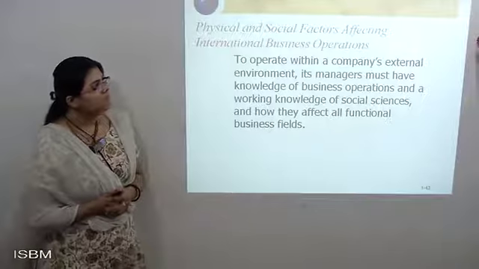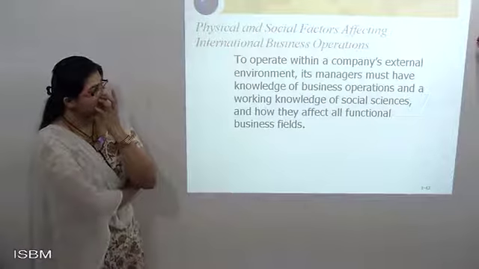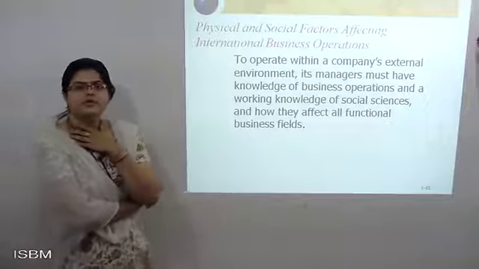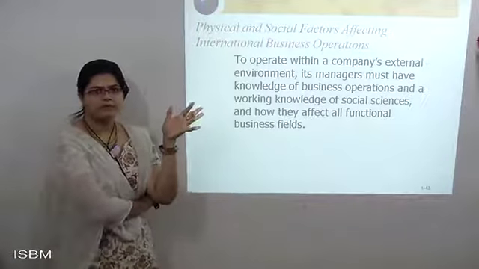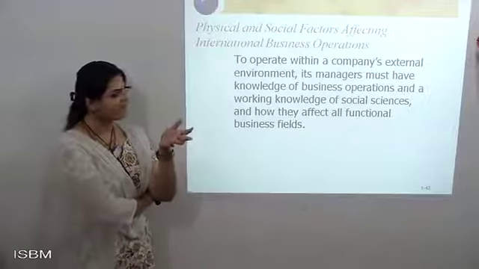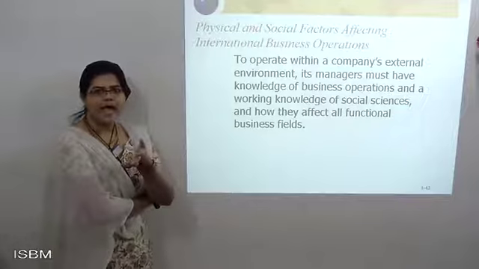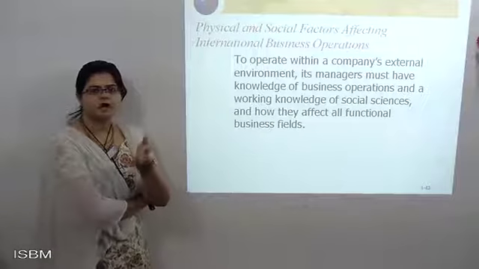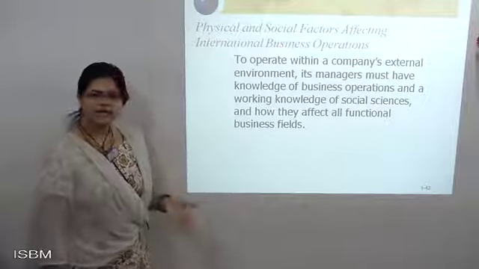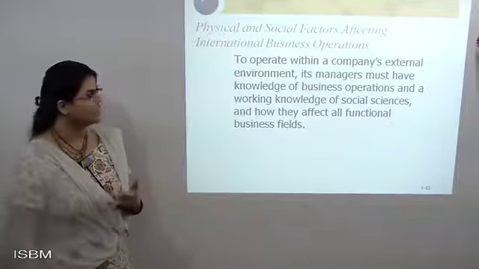Now see how physical and social factors affect international operations. Whatever functions have been there, those functions will be affecting more and more, and after this it will be growing more and more in the market. That creates a certain type of importance, and with the help of that importance it shows where goods are being affected in the international market.